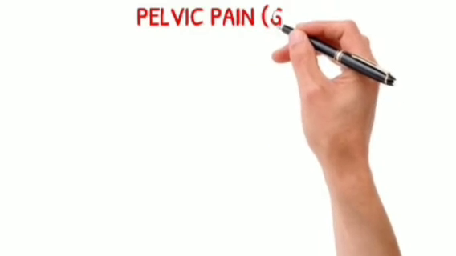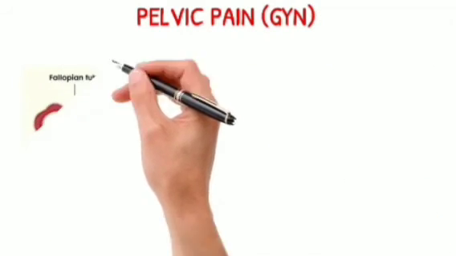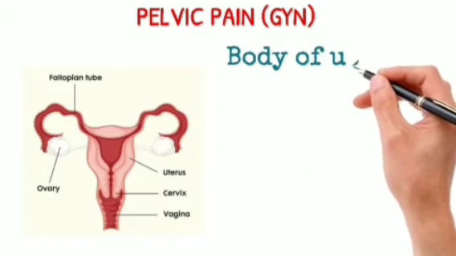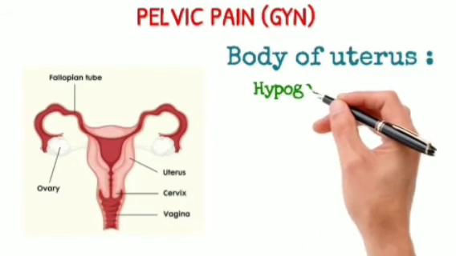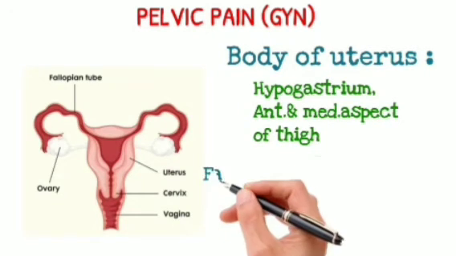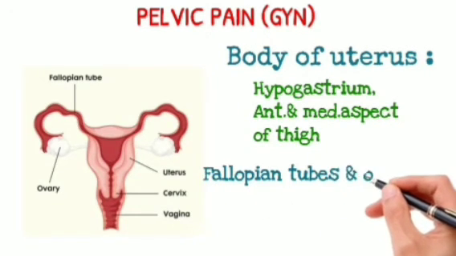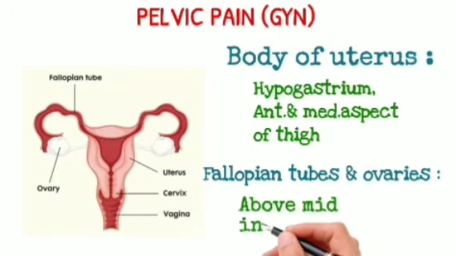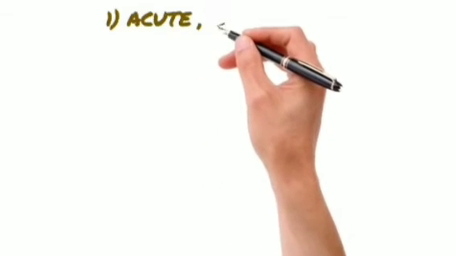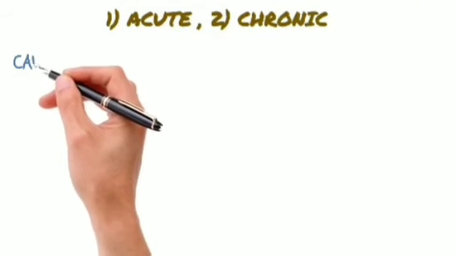So the last is the pelvic pain of gynecological origin. If the pain is in the body of the uterus, it is referred to the hypogastrium or the anterior medial aspect of the thighs. If the pain is in the fallopian tube and the ovaries, it is referred to above the mid-inguinal point. So there are two types, acute and chronic.